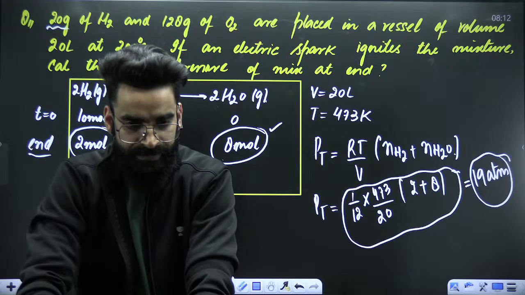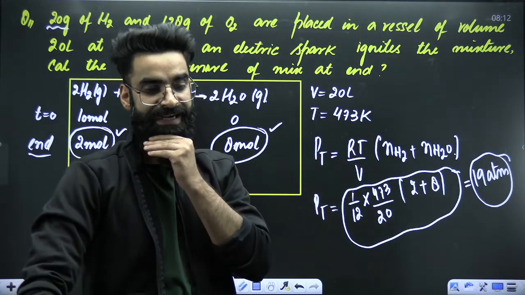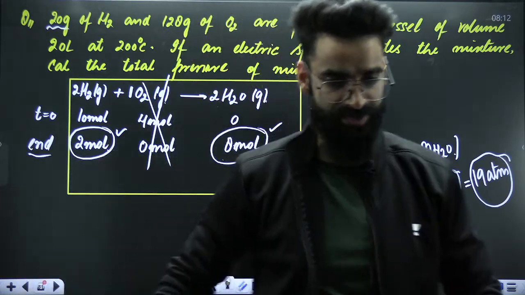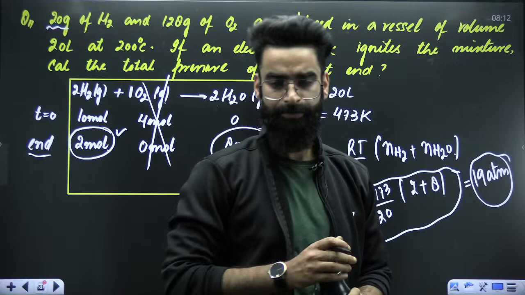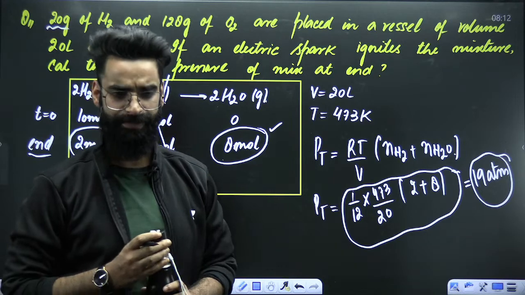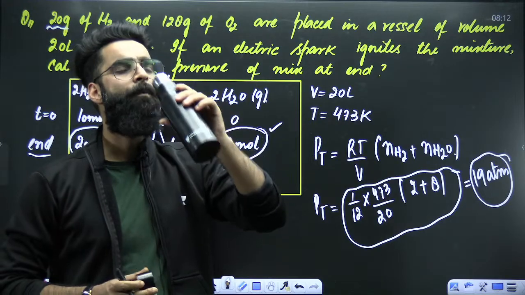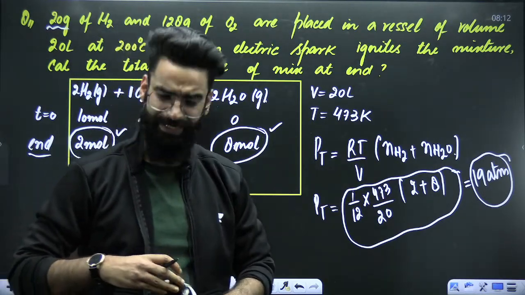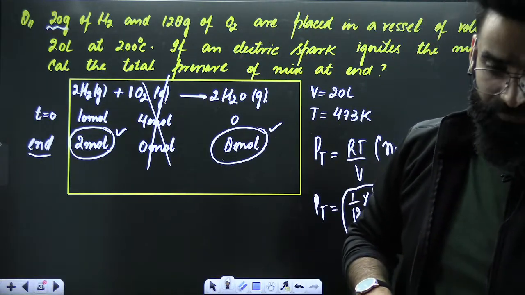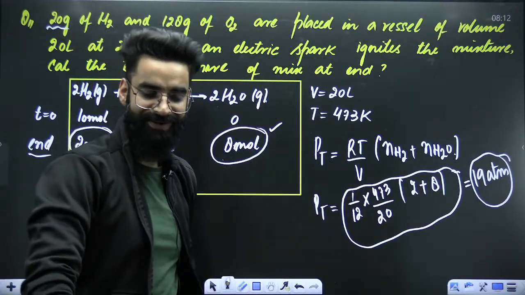So with this, your ideal gas part is over. One part of the chapter is over. That's ideal gases. Now it is the time for real gases. But I think we are not going to do real gases today because my throat is paining. We'll do real gases on Friday or Saturday. In this week, we have to complete stereoisomerism, so the second part of the chapter I'll be doing on Friday or Saturday. My throat is in bad condition.